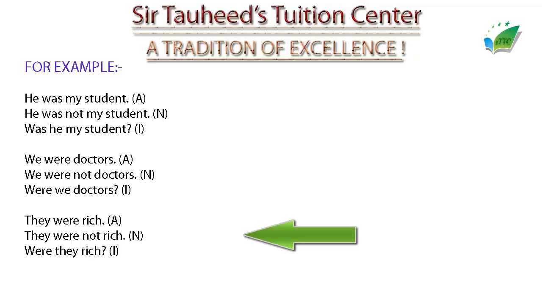If we want to make a negative sentence, we have to use not after were, and the sentence will become they were not rich. To make an interrogative sentence, again were will come in the first place, they will come after it, and then the description, which is rich here, and then question mark, were they rich? This is an interrogative sentence. So this is about past indefinite for state of being.